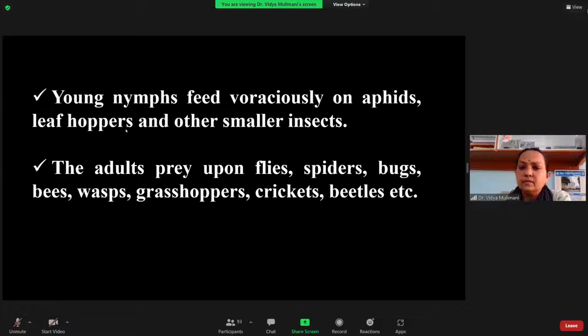Here you can see the nymph of the praying mantis. It mainly feeds on aphids, which are there on the plants, leaf hoppers, and the smaller insects on the plant, because it is not strong enough to catch other strong insects. The adult is strong enough. You can see it catching flies, spiders, bugs, bees, wasps, grasshoppers, crickets, and beetles. Whatever insect is coming, it feeds, even including spiders. That is why they are general predators. The food of the nymph and the adult is different, but they don't have any specificity for a particular group of insects. So this is the Mantidae.